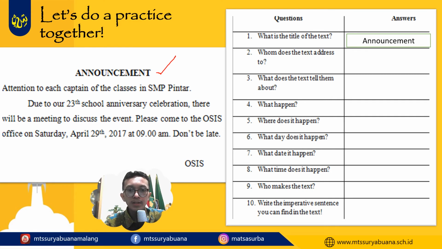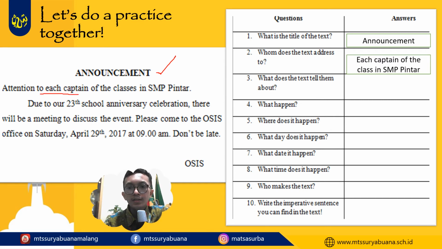So for the second question here, please read this first sentence. To its captain. So the correct answer is the captain of the class in SMP Pintar.